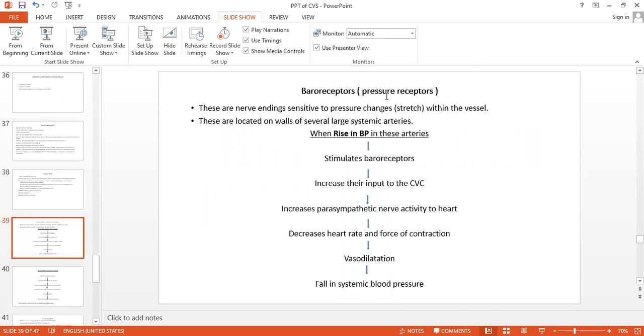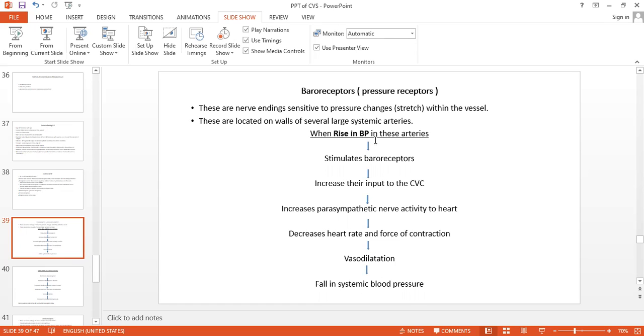So baroreceptors, the pressure receptors, where are they present? They are located on the walls of several large systemic arteries. The blood exerts pressure on the walls of the arteries, so baroreceptors are located on the walls. If the pressure is higher, they will send signals to the brain, and the brain will give signals back to control that. So it is controlling. How, we will see.